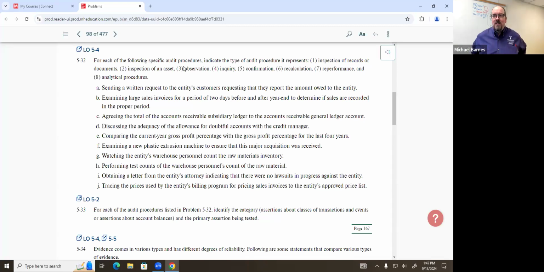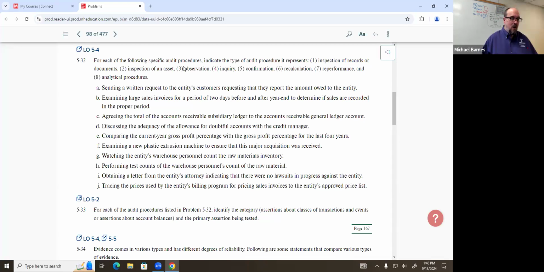All right. Type of evidence. This is easy. It's inquiry. Yeah. Inquiry. Okay. Is this account balances or transactions and events? Yeah, it's talking about a specific account, so the balance in that account, okay? And the assertion should be pretty straightforward on this one too. Starts with the letter V. VAA, yes. Remember I talked about allowance for doubtful accounts, so whenever you see that term, you should always think VAA. It will always be the situation where we're talking about allowance for doubtful accounts, making sure it's properly valued.